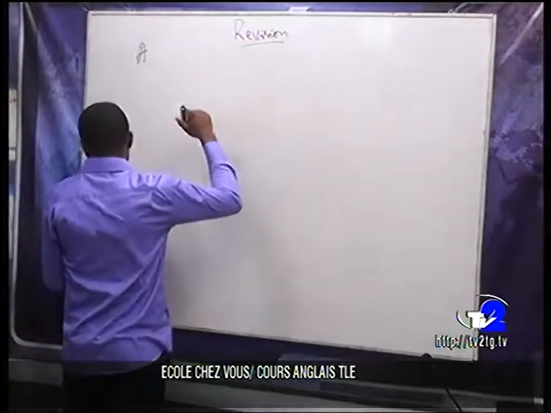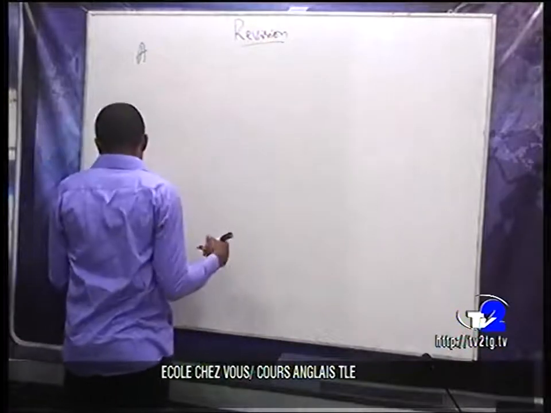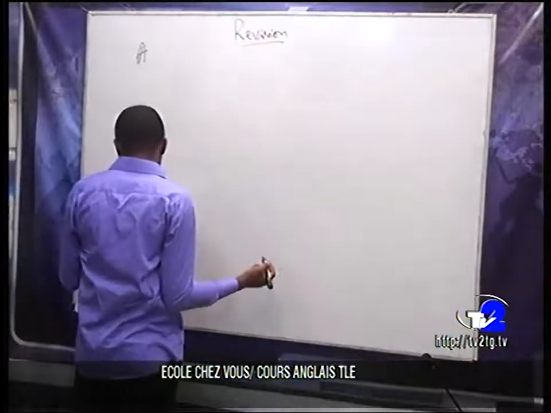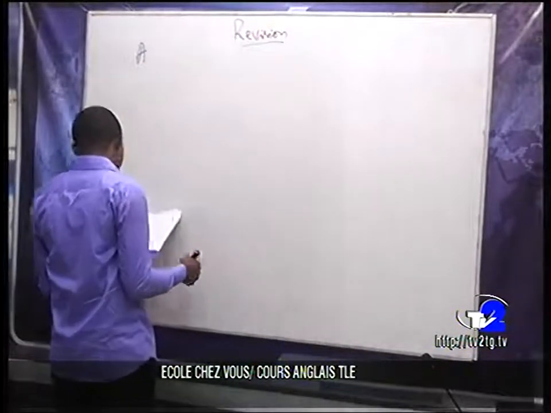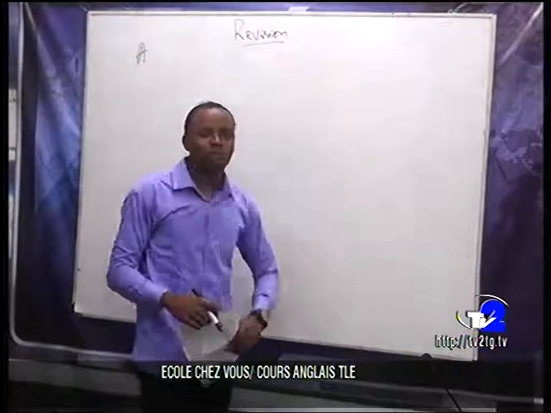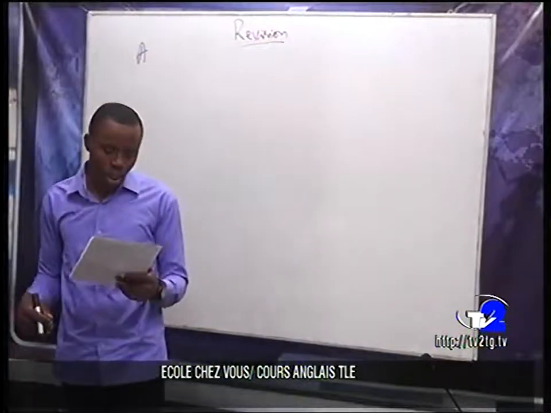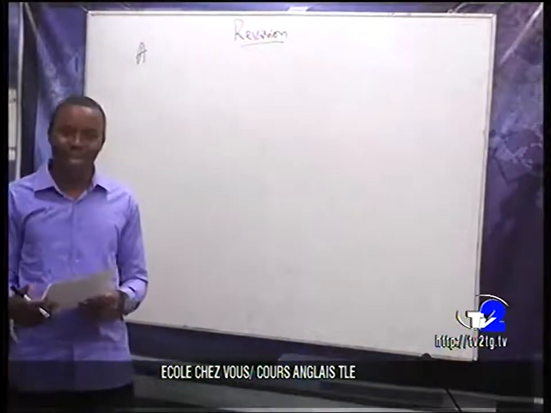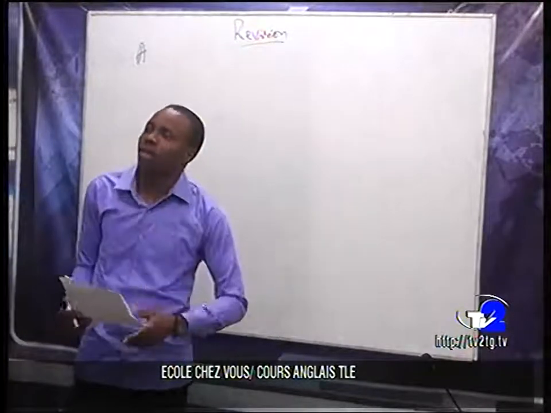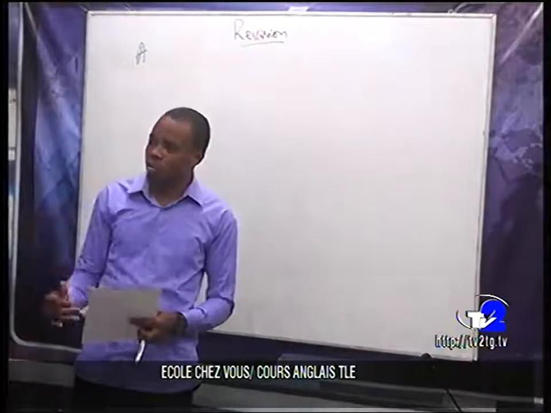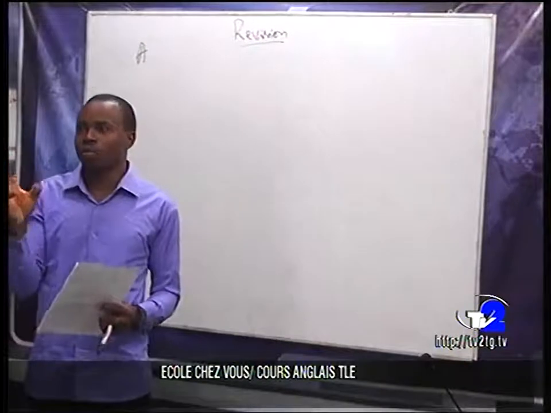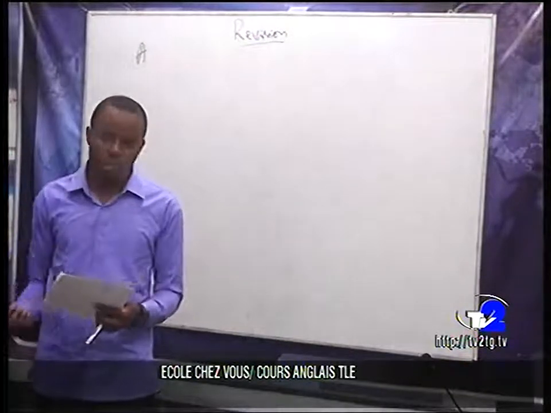A. Here, for instance, students are asked to do what? To work out verbs from some words that are given. When you have this as a question, it means that you have a word, and you are asked to find a verb out of that word.